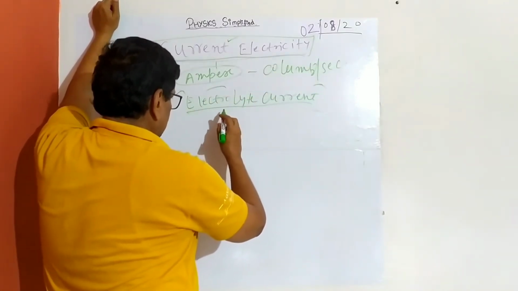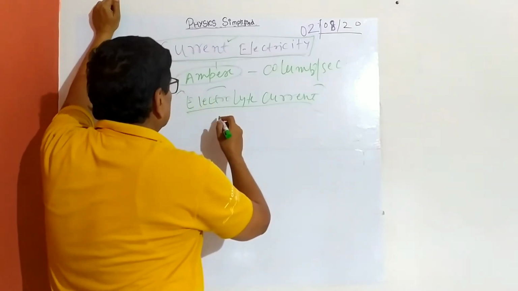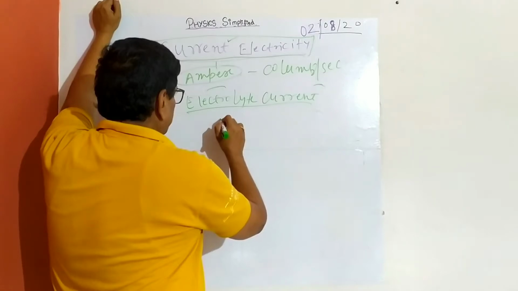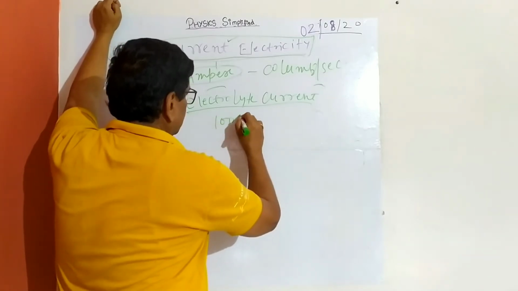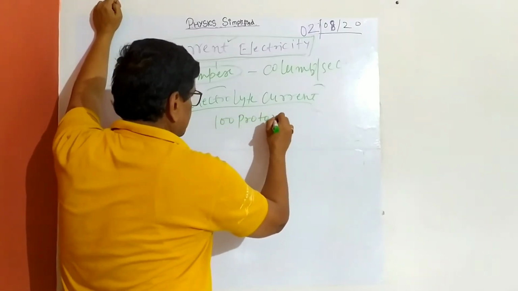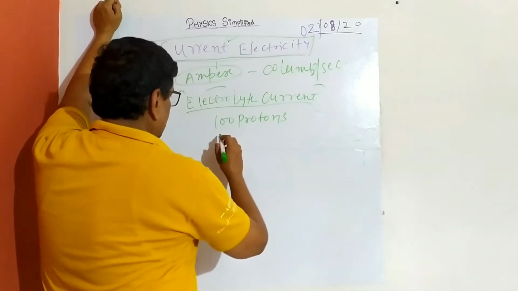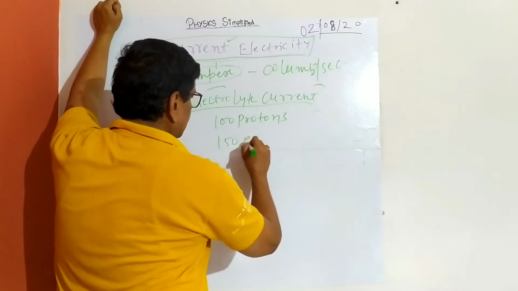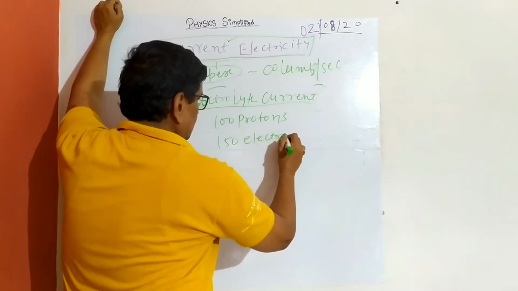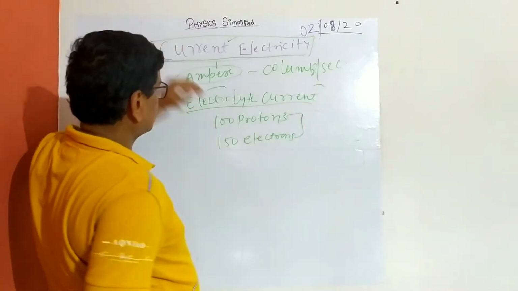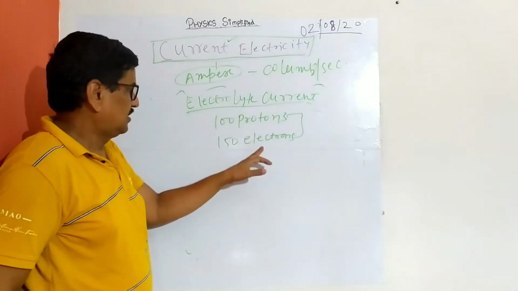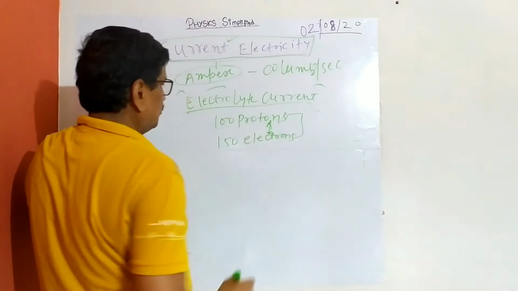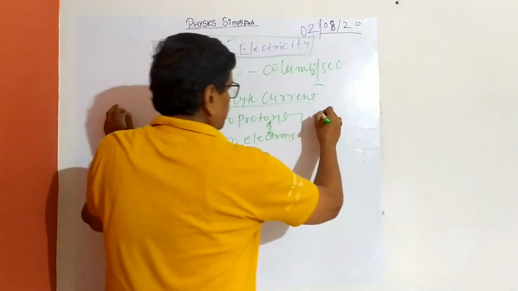So suppose positive charge is proton, basically associated. So I'm saying 100 protons at a particular time, and suppose some 150 electrons, I'm just writing, are flowing in this electrolyte current circuit. You know the charges' magnitudes are both the same. So you have to find I.